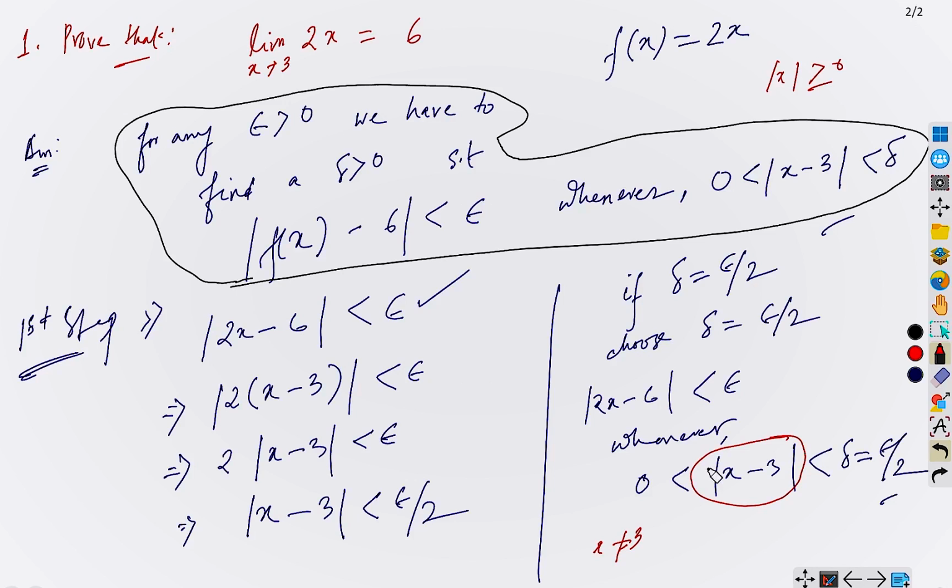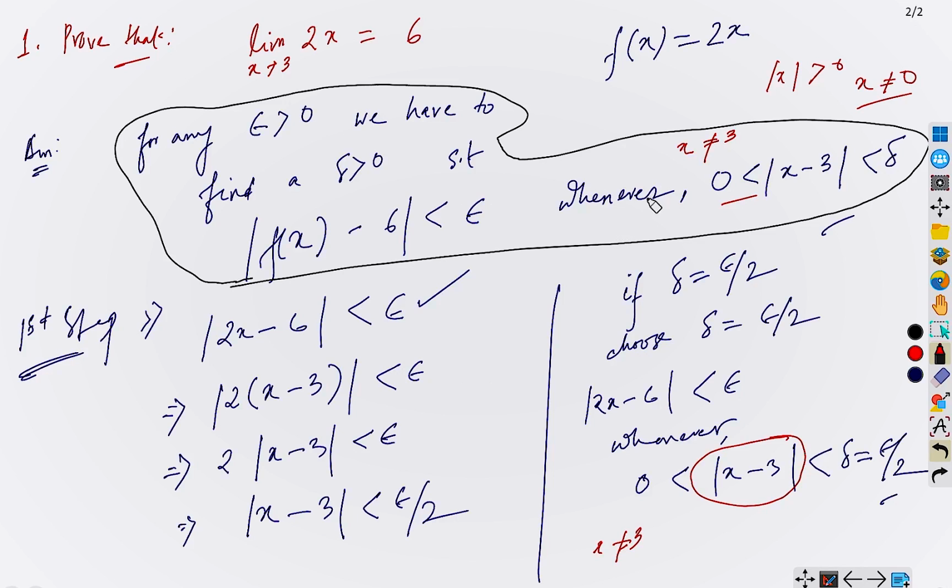But if we are restricting it to be strictly positive, it means that we are taking x should not be equal to 0. Whenever we write this, it means that x is not equal to 0, that the modulus of x is strictly positive. So the meaning is the same here. Whenever we mention this in the definition of limit, it means that we don't want x to be 3.